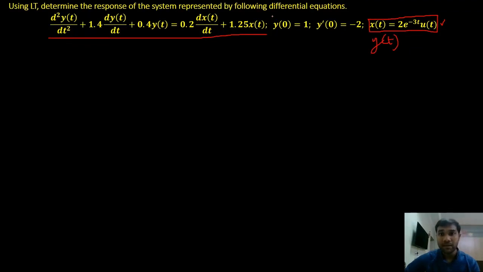And they have specified y of 0 and y dash of 0. These are nothing but our initial conditions. In the previous problem they haven't specified anything; they said assume 0 initial conditions. Now we have some initial conditions, and we need to include these initial conditions. So first what we are going to do is apply Laplace transform to the differential equation. What Laplace transform are we going to apply? We're going to apply the unilateral Laplace transform.